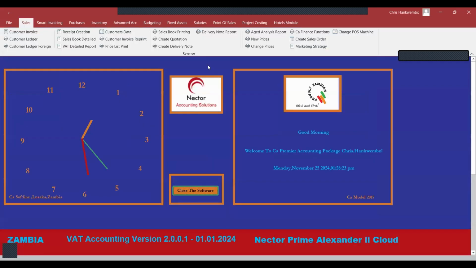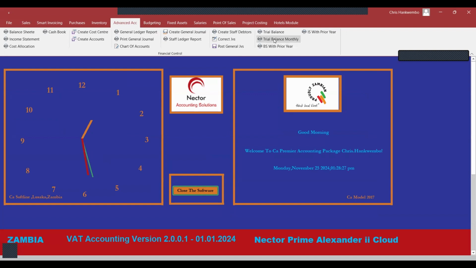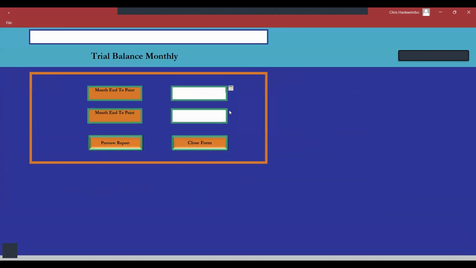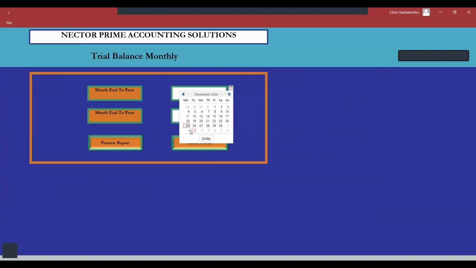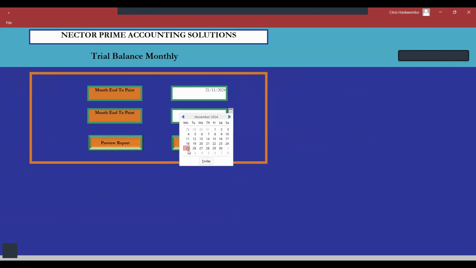Now I want to check what has happened to my ledgers. So let's see my ledgers today, because we have performed the transactions there.